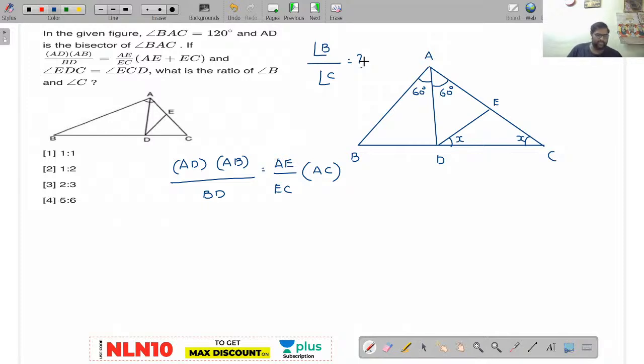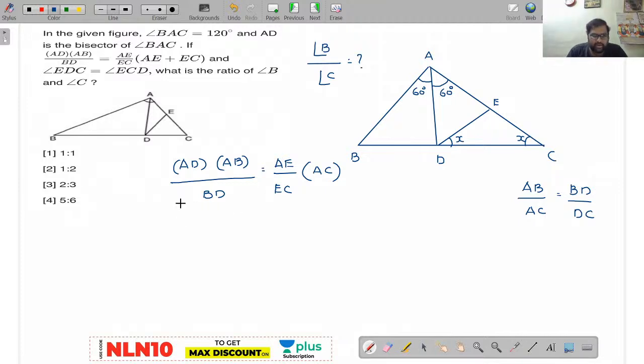I have discussed the basics with you. Upon learning the basic points again and again, you will not get anything. You have to know how to use these basics to solve the question, right? So see here, as AD is angle bisector, now by internal angle bisector theorem, can I write like this? AB by AC is equal to BD by DC. Is it okay for you? Right, AB by AC is equal to BD by DC by internal angle bisector theorem.